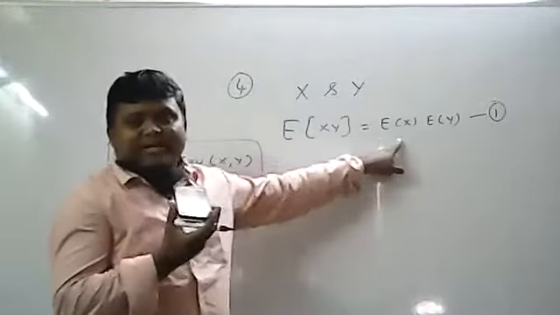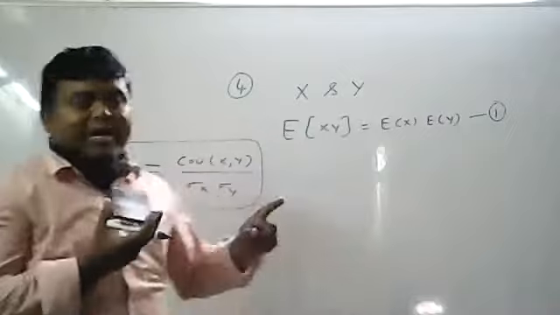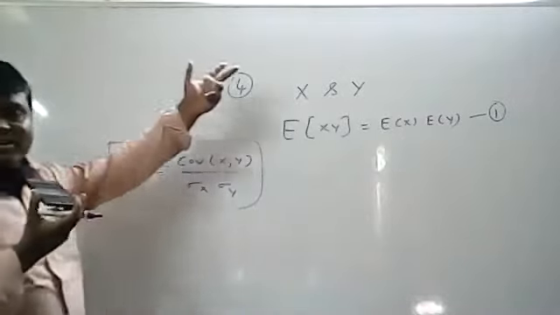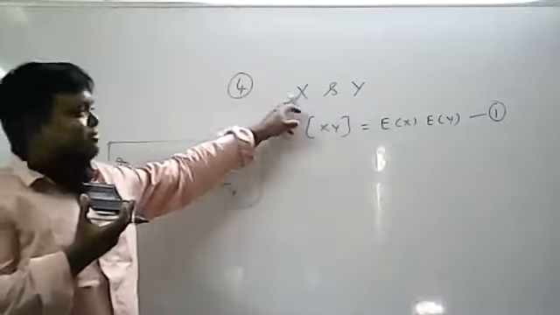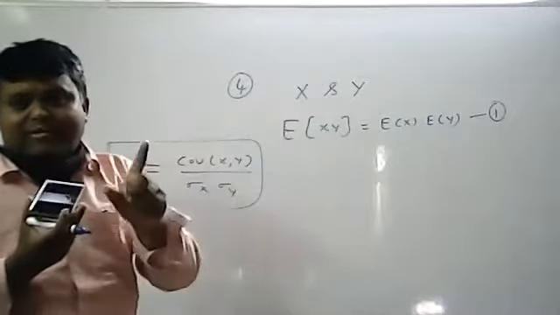Now see this statement. This statement is in terms of expectations. So you know the formulas in terms of expectations. So I have to show that r value will be 0. If I show r equal to 0, then the first statement is proved. What is the first statement? X and y are independent random variables, then there is no correlation between the variables. That means r equivalent to 0.